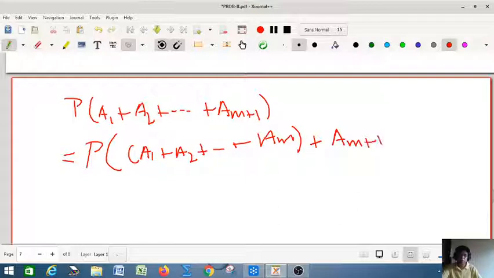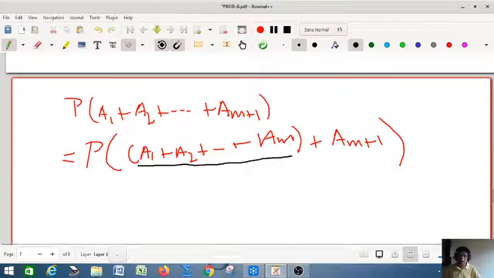So what I am doing here is just separating these two. I am taking one parenthesis, inside it I am writing A1 plus A2 plus etc. Am, and another one is Am plus 1.